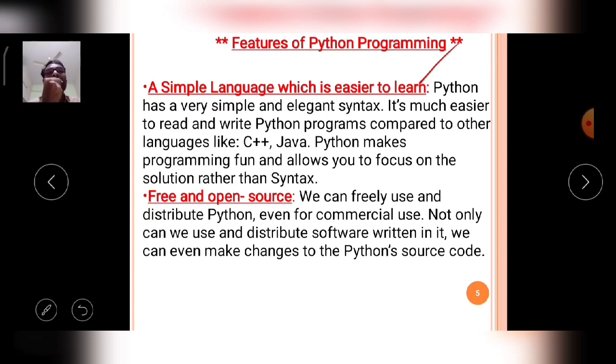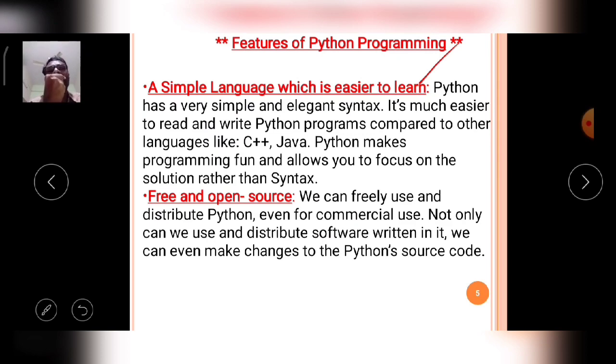Why? Because unlike C, C++, Java, the syntactical rules are not overly embedded into the programming. In the simple manner, only the syntaxes are available in the Python language.